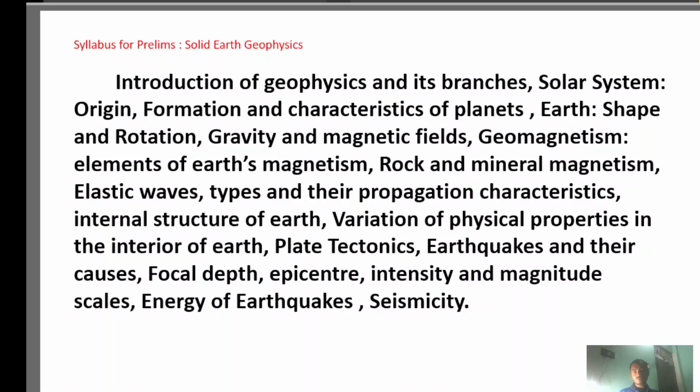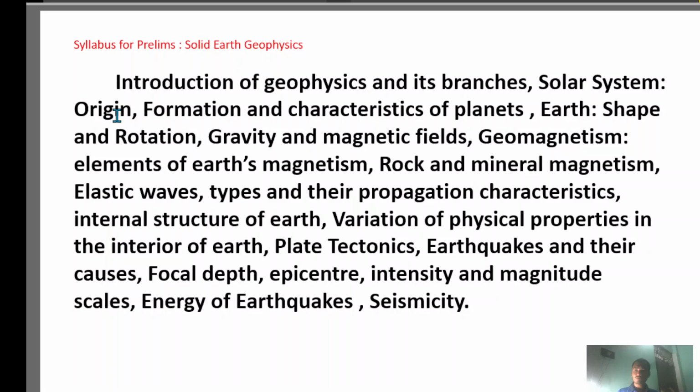The syllabus for the prelims: the first topic is the introduction of geophysics and its branches. Second, the solar system, in which we study the origin, formation, and characteristics of planets. Then we understand the Earth in terms of shape and rotation, gravity and magnetic field. Then geomagnetism, in which we study the elements of Earth magnetism, rock and mineral magnetism. Then the elastic waves, which relate to the S wave, P wave, L wave and their types, and their propagation characteristics.